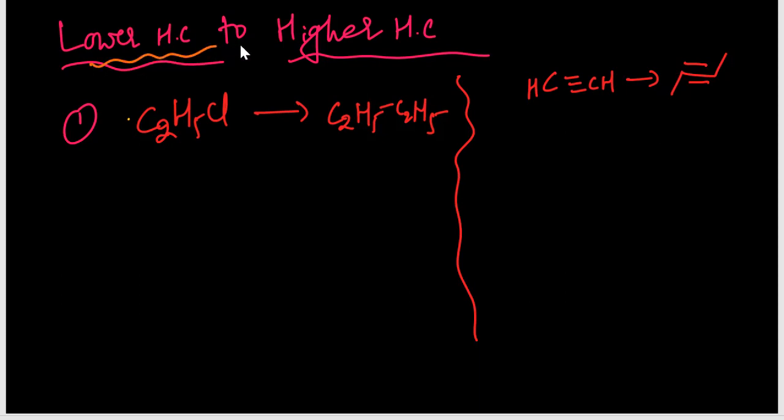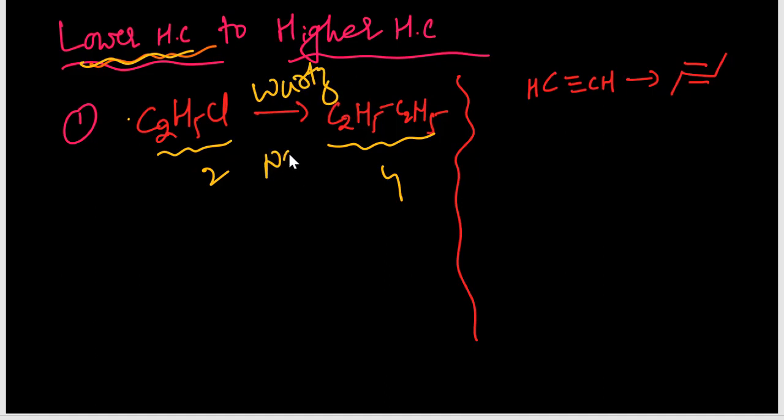Lower hydrocarbon to higher hydrocarbon. That means chain increasing. So here ethyl chloride we are taking, we are getting butane, 2 carbon chain to 4 carbon chain. In this case, Wurtz reaction, sodium ether you can take, then you will get double, whatever number of carbons you are taking, double will be formed, right?